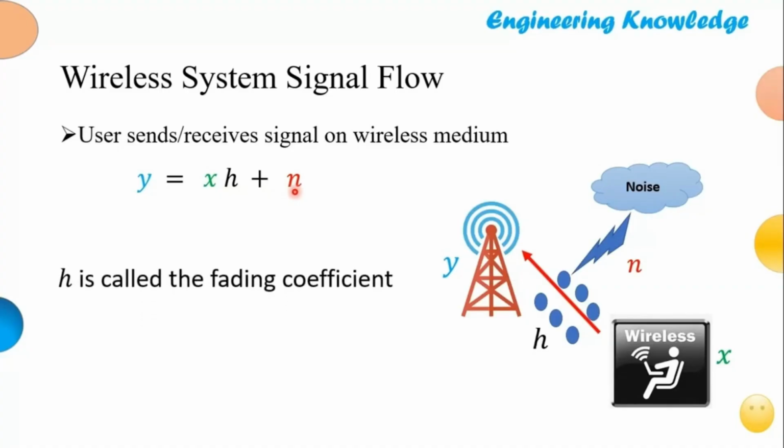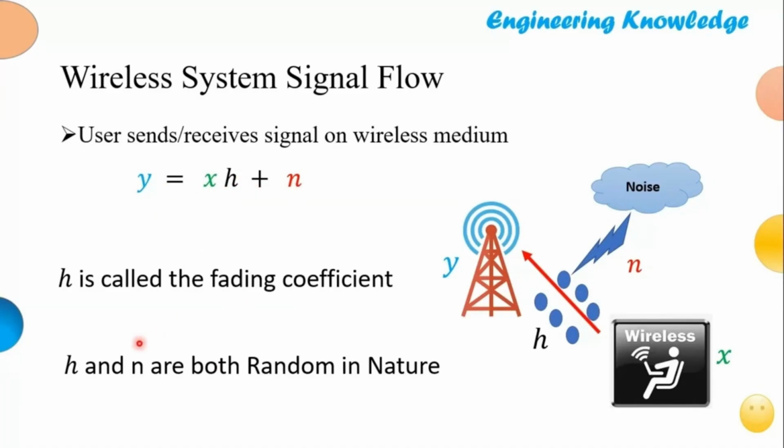What is important here, the most important thing, is that h is the fading coefficient. The fading coefficient h and the n are both random in nature. What is meant by being random in nature? It means that they can only be described in terms of statistical models. They cannot be described deterministically. So we only have deterministic compositions of y and x, but y is basically made up of x into h plus n, where n and h both are random in nature, and therefore we cannot determine the points directly.